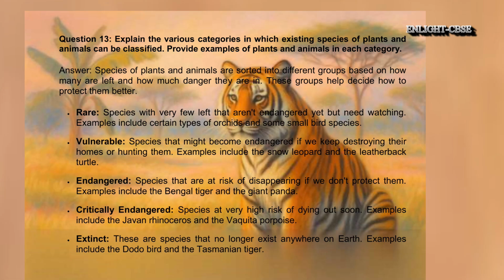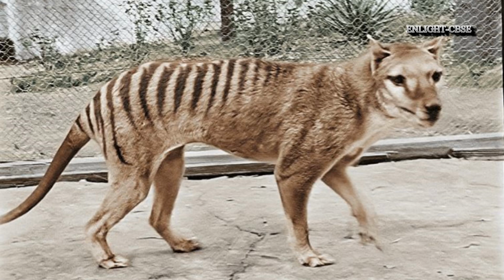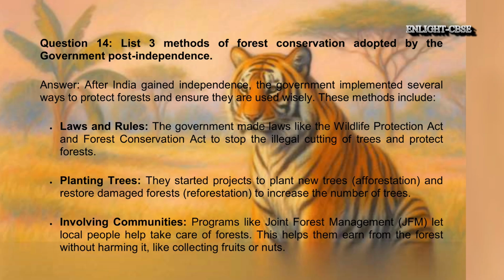Extinct, these are species that no longer exist anywhere on Earth. Examples include the dodo bird and the Tasmanian tiger. Question 14. List 3 methods of forest conservation adopted by the government post-independence. Answer. After India gained independence, the government implemented several ways to protect forests and ensure they are used wisely.